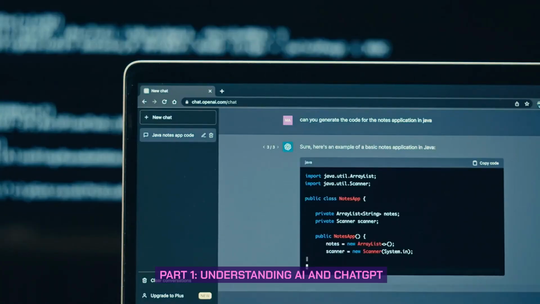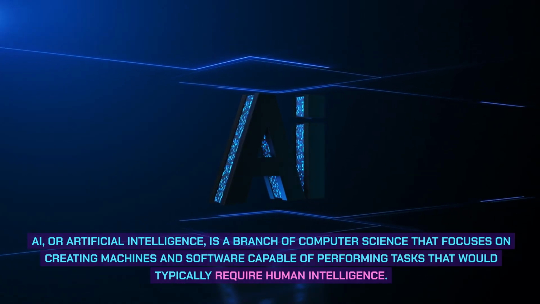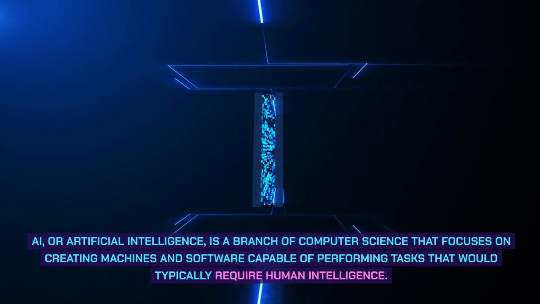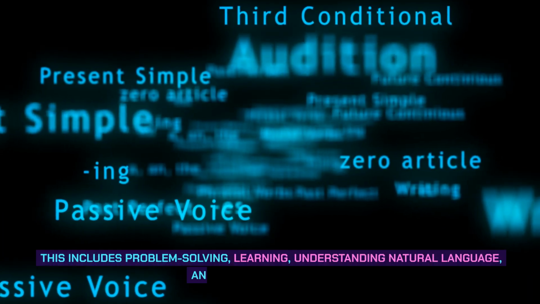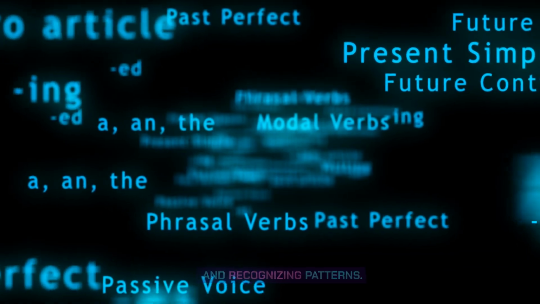Understanding AI and ChatGPT. AI, or artificial intelligence, is a branch of computer science that focuses on creating machines and software capable of performing tasks that would typically require human intelligence. This includes problem-solving, learning, understanding natural language, and recognizing patterns.